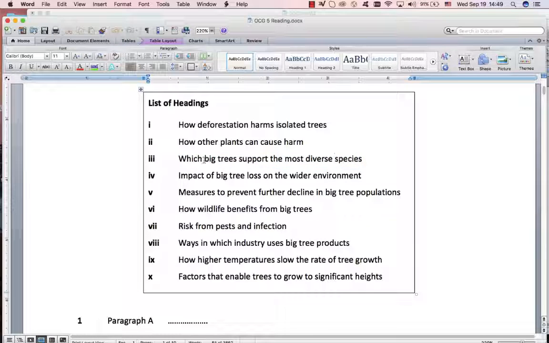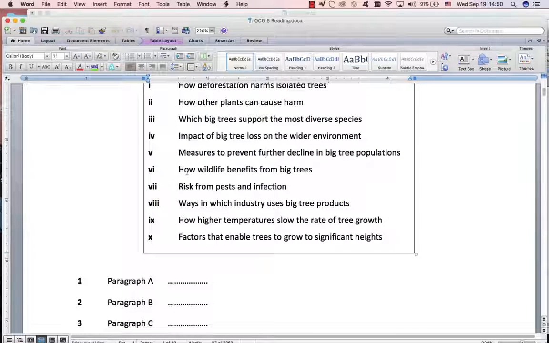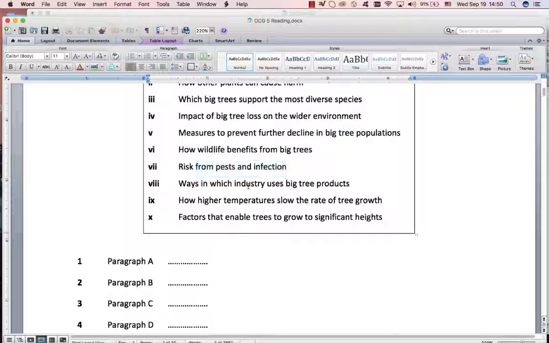Which big trees support the most diverse species? Yes, that sounds good. Impact of big tree loss on the environment? No, this is negative. Ways, measures to prevent the decline? I don't see it. From that, we're just looking at that first sentence. How wildlife benefits from big trees? It's positive, so that's possible. Pests and infection? No. Ways in which industry uses? No, this is about how the industry uses the products. Temperatures slow the rate of growth, that's negative. Factors that enable trees to grow, it's kind of positive.